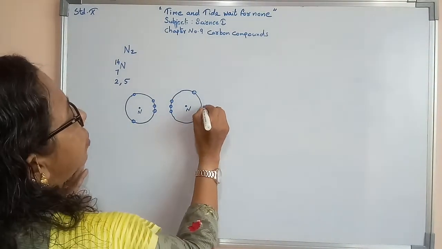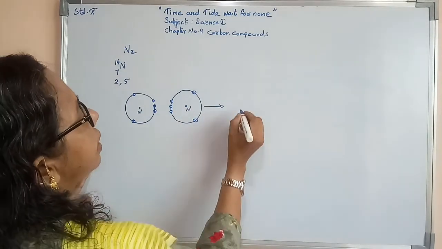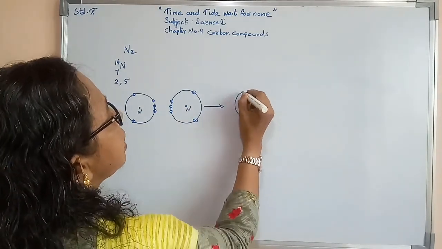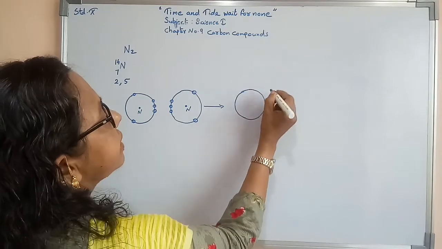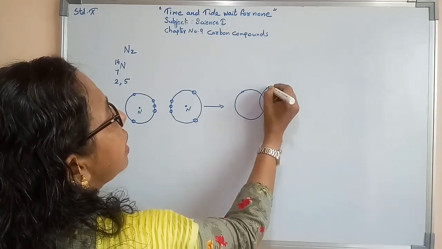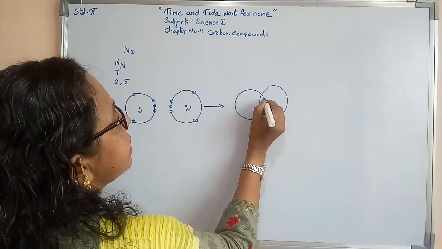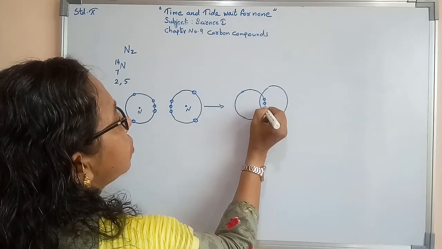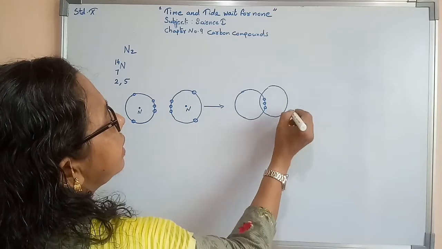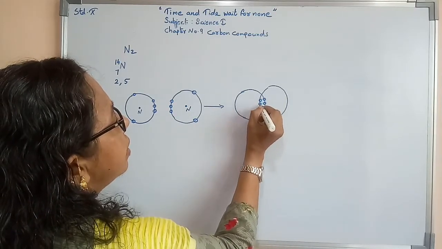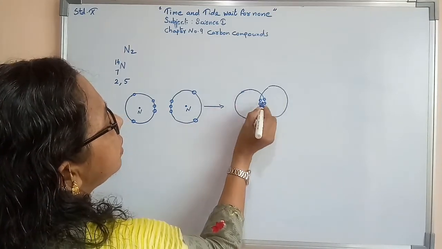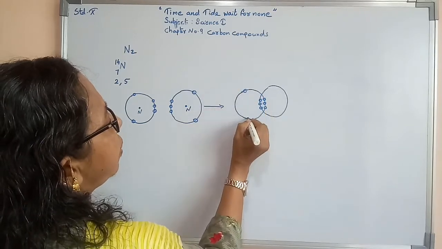Now, both nitrogens joined together, the nitrogen molecule is becoming. That means one nitrogen is overlapping with the other nitrogen. Now here this nitrogen's 3 electrons I drew here. This nitrogen's 3 electrons I drew here. Now here 3 already over, 4 and 5.